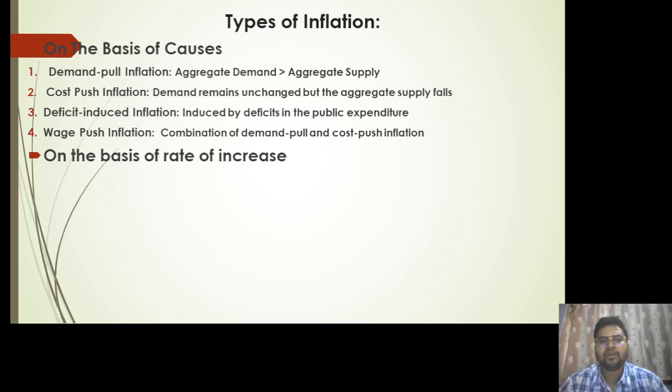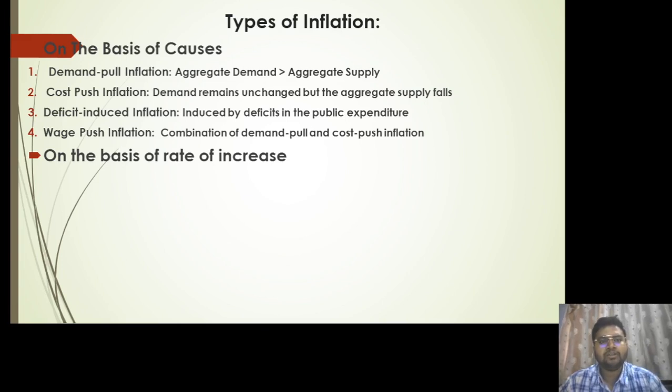Demand comes from the consumers' end, whereas supply is a factor on the production or industrial side. When the demand of the consumers is increasing day by day, but the supply side is not able to fulfill that demand, the resultant inflation is demand pull inflation.